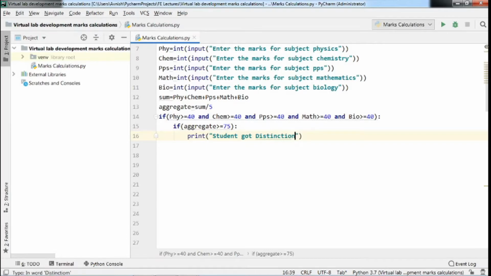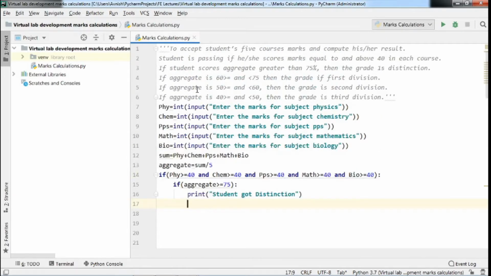Now we have to check whether the student's aggregate is greater than or equal to 60% and less than 75%. So again we will take another if.